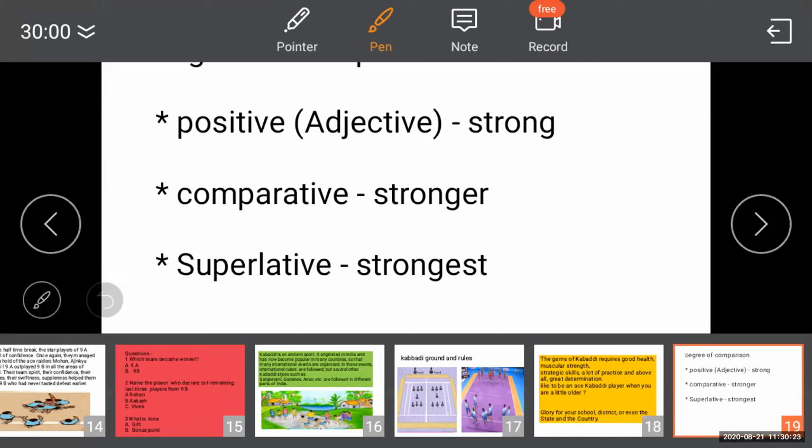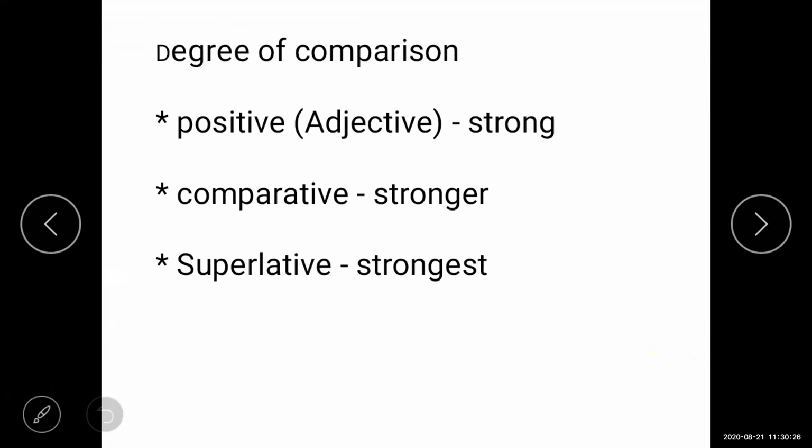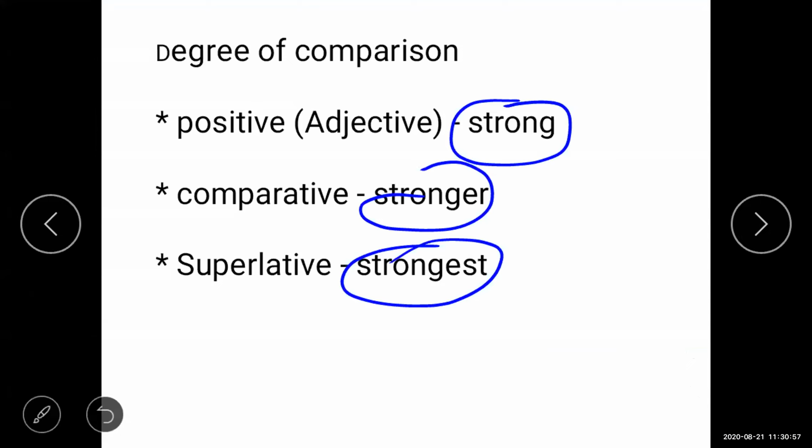Understood? So that's the reason it is called the degree of comparison, where you start comparing. First you have to observe the adjective, the good qualities, and then after that you compare. Like the positive, it comes as strong. Comparative means a little bit more, so you can say stronger. Superlative means a little bit higher, so you can say strongest.